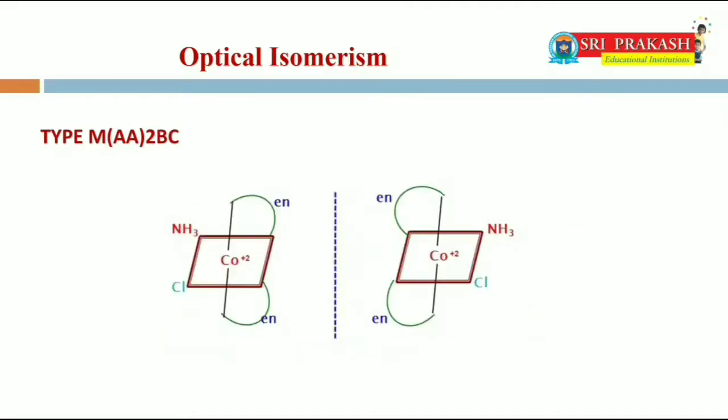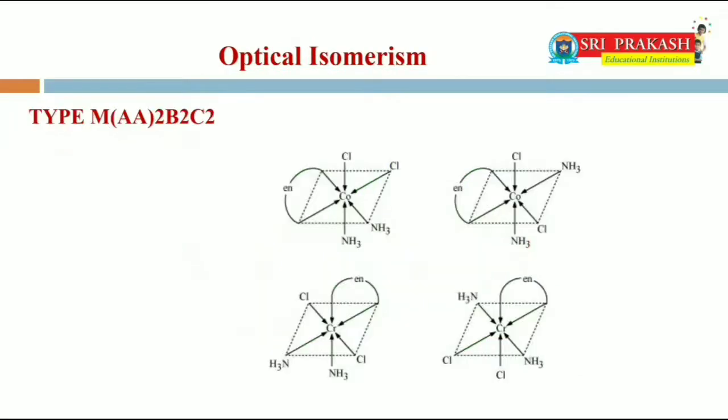Type M(AA)2BC, where AA is a bidentate ligand and B and C are unidentate ligands. In the figure, the first isomer is dextrorotatory and the second isomer, which is the mirror image of the first isomer, is levorotatory.